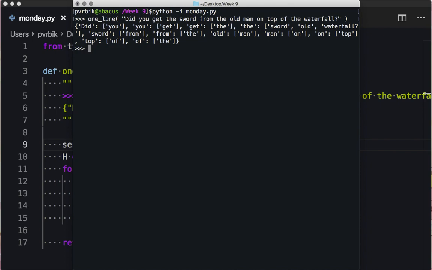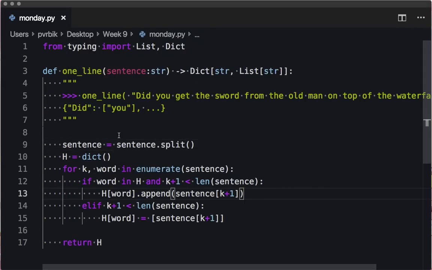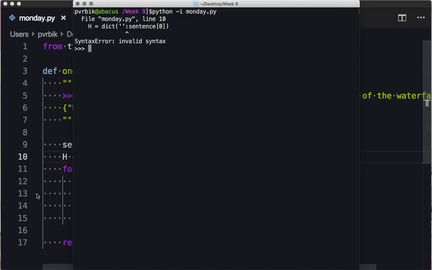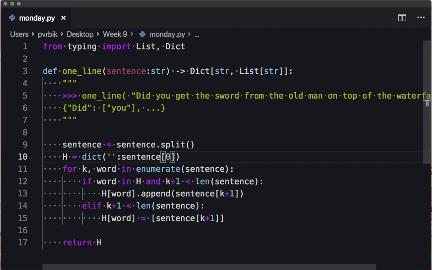No, because I'm saying I need to check the next, I have a word, and I need to pair it with the word that comes after it. So I need to stop at the second last word, not the last word, because the last word has no comparison. So, okay, maybe we should in our dictionary just add this key, empty and the first word of the sentence. What? That should work, no?